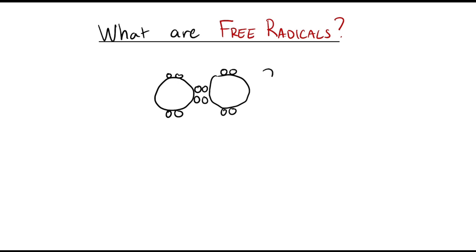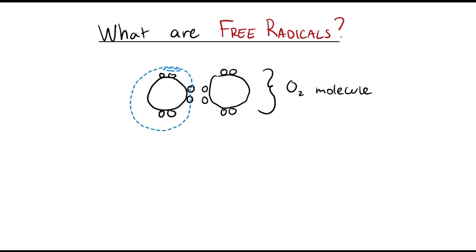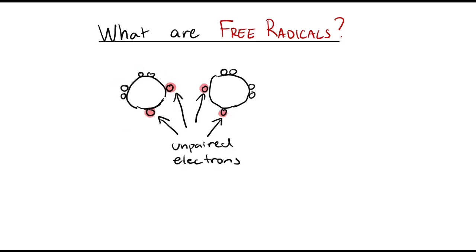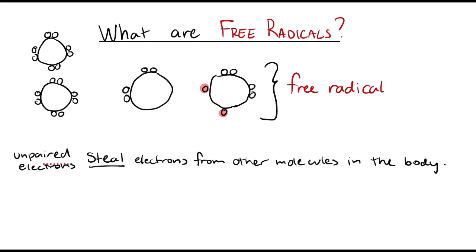So here we have an O2 molecule, for example. If we split this molecule, each atom becomes a free radical, hence why oxygen is a diatomic element. In order to become stable, these free radicals steal electrons from stable molecules in the body, which then become free radicals, creating this cycle of free radical formation.